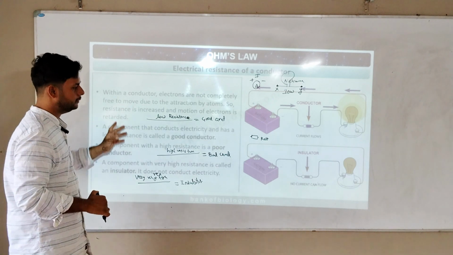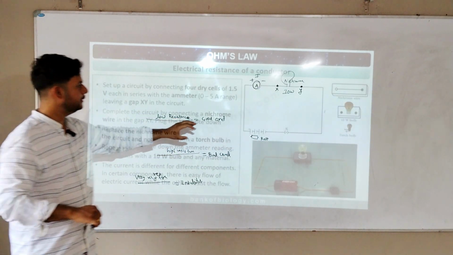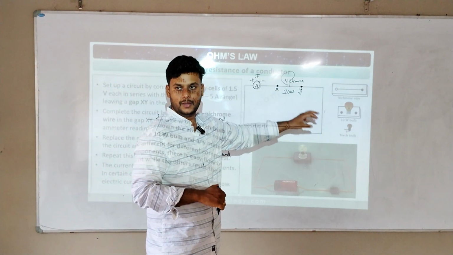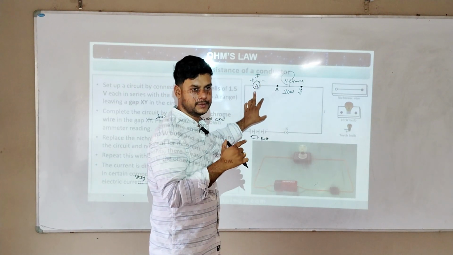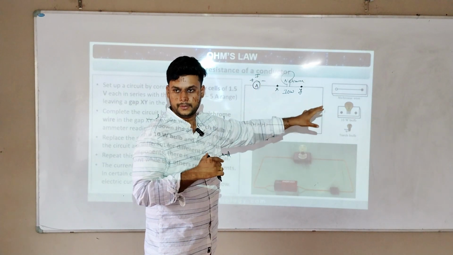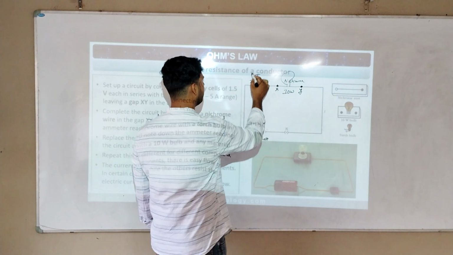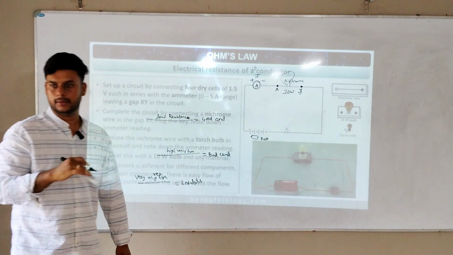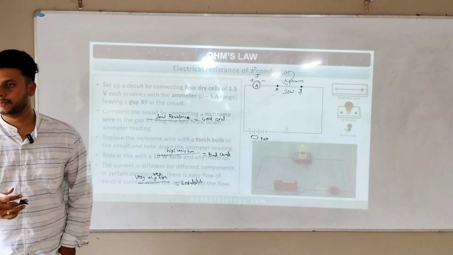So go back now. In this experiment we understood that if I keep changing these things, nichrome wire to torch bulb to 10-watt bulb, whatever I change here, the current will keep changing. The current will not be the same through them. The current will definitely change. If 10 ampere current is flowing, it may become a little more or less. It will not be the same; however you change it, the current changes in the circuit. Any doubts?